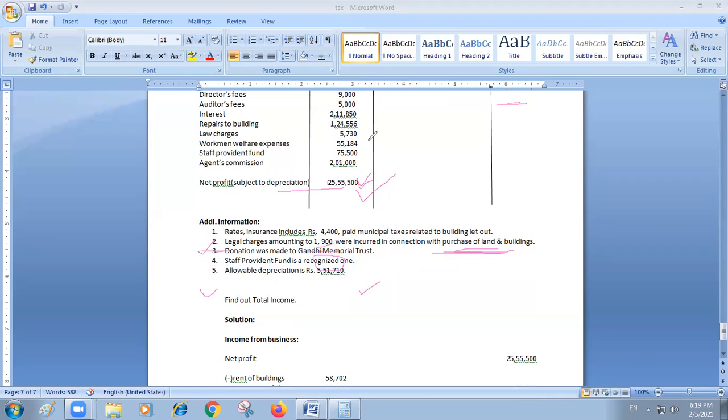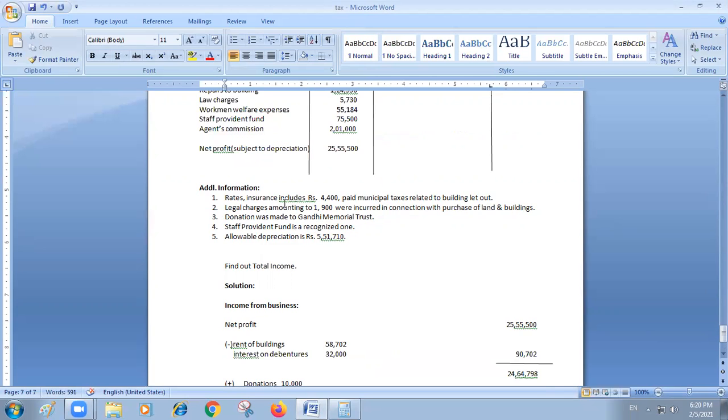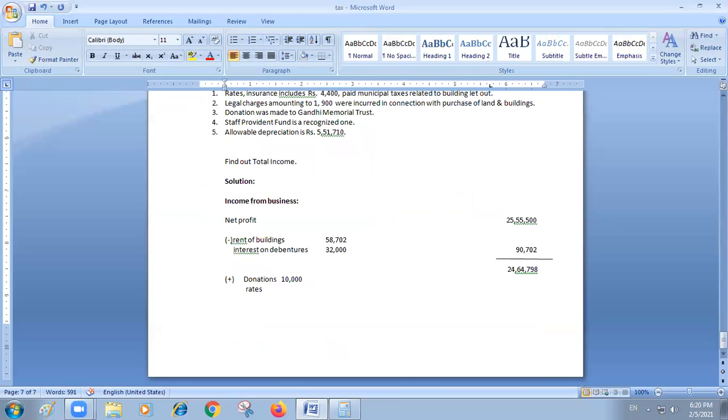Whatever we have decided to add back, we have to add now. First one, I mentioned donations. Donations is not allowed as expenditure. How many rupees is there? You can check, it is 10,000. That 10,000 I have added. Next item we did not allow is rates. Here it is mentioned, rates and insurance includes 4,400 paid municipal taxes related to building that is let out. From that one you can deduct, but it is not a business expenditure for you. That you should not allow.